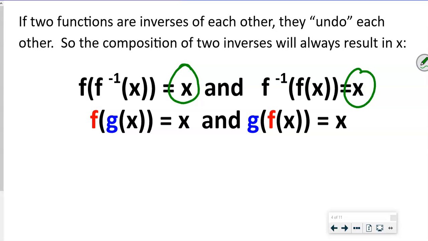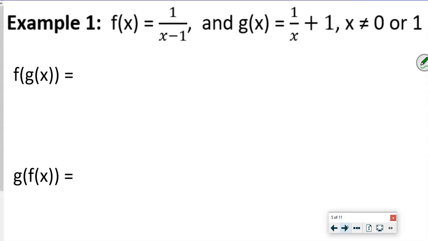So we've done these before. So what we're going to do is work a couple of them here so you guys can see. So we have an f of x and a g of x, and what we want to see is, are these inverses of each other? So we're going to take our g of x right here and put it in for that x of our f of x. So we're going to go 1 over our 1 over x plus 1.